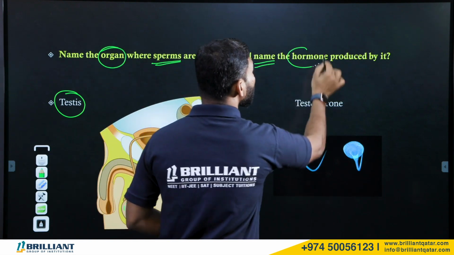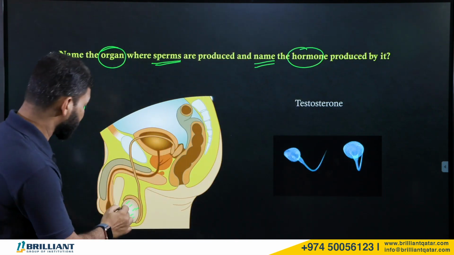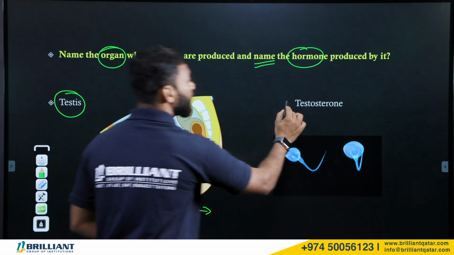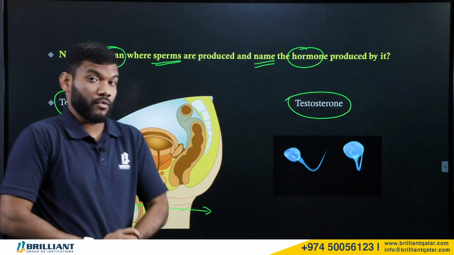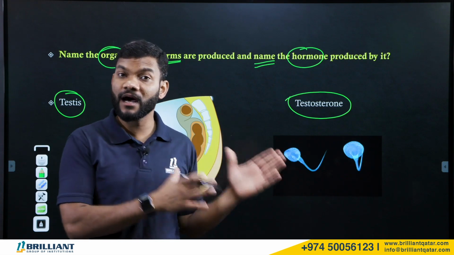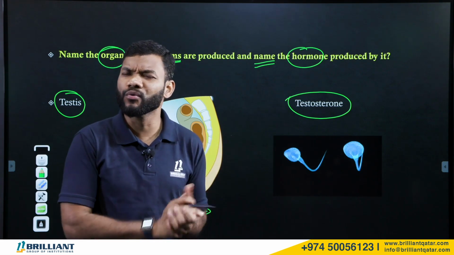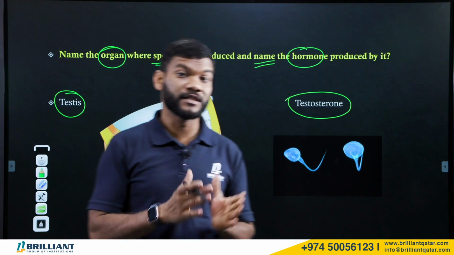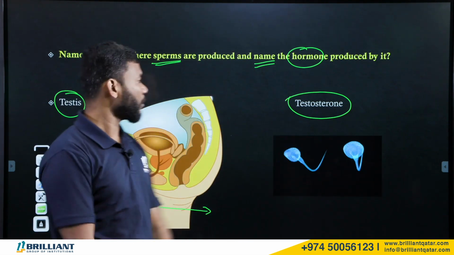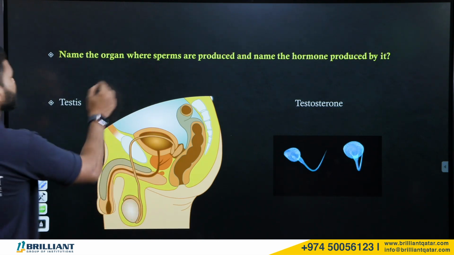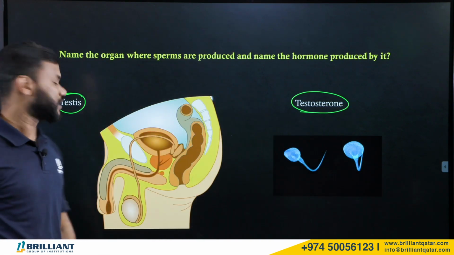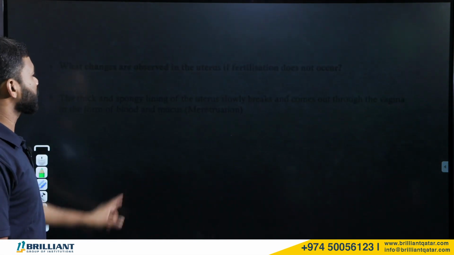Let us go to the next part. Name the hormone that they produce. That means the testis produces some hormone. Right. What is the name of that hormone? That is testosterone. Now, what is the use of testosterone? We have already discussed. Testosterone is the hormone produced during the puberty period, which helps with the secondary sexual characters in the male. Okay. So, the organ is the testis, and the hormone it produces is testosterone. Okay. Let us go to the third question.